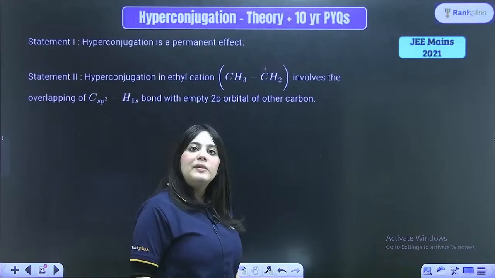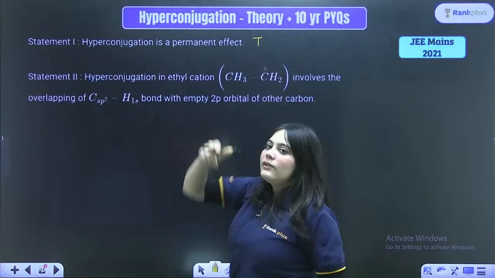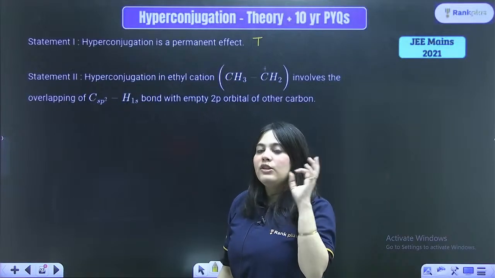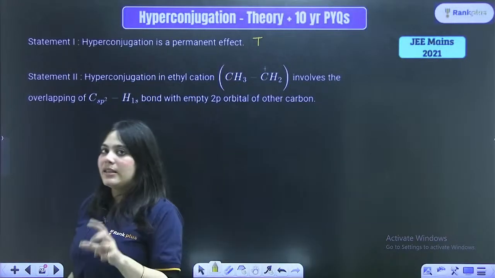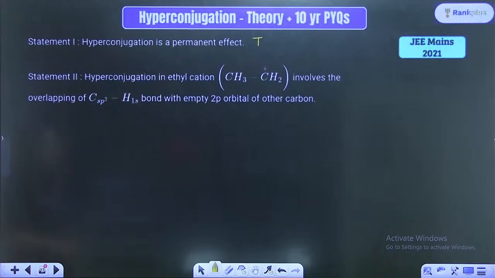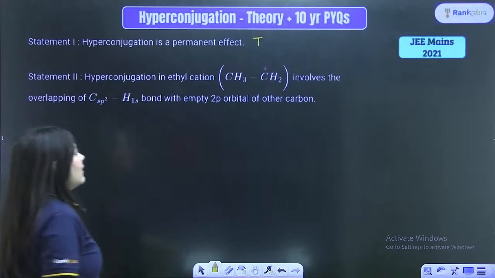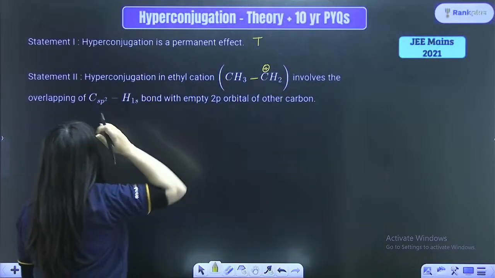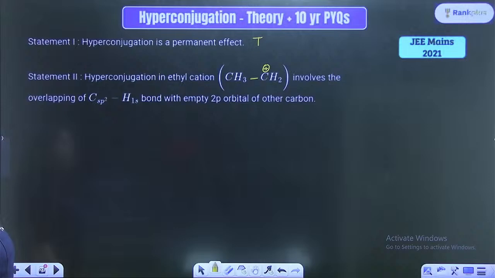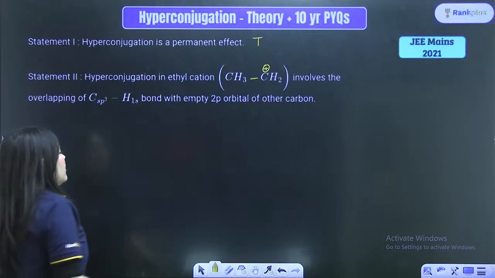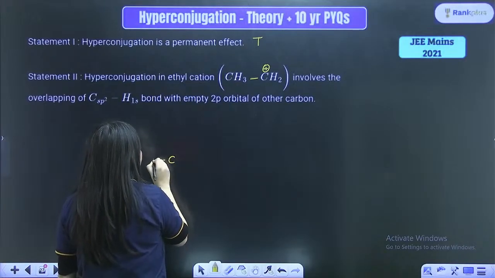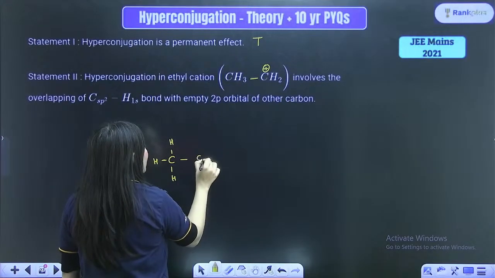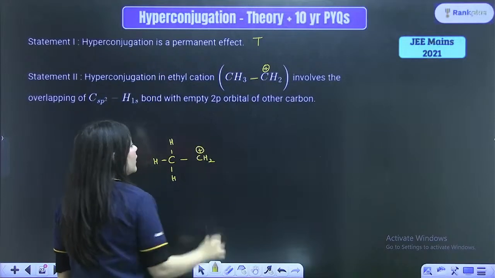Is this a true statement? Absolutely true. Always remember your inductive effect, your resonance and your hyperconjugation all are permanent effects. Only your electromeric effect is a temporary effect. Hyperconjugation in ethyl cation, this is an ethyl cation, okay, involves the overlapping of Csp2-H1s bond with the empty 2p orbital of the carbon. So whenever they are talking about hyperconjugation, it looks like this: CH3, CH3, CH3, and here it would be the CH2+ over here, right?